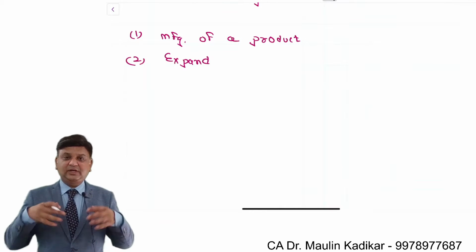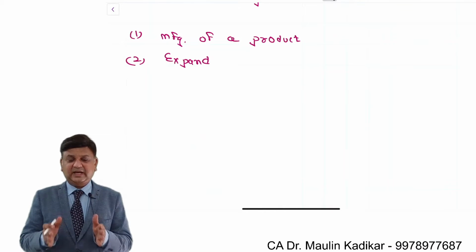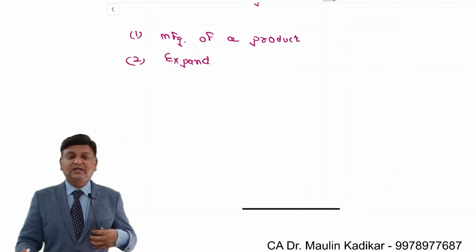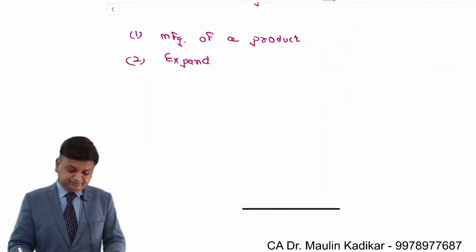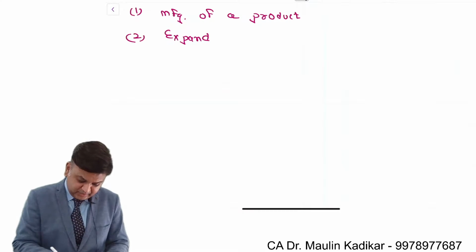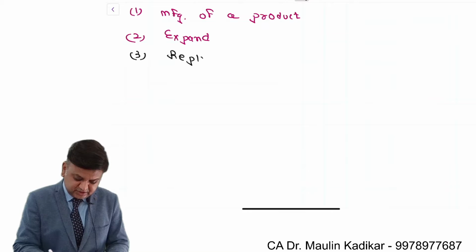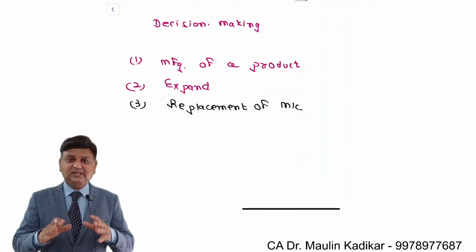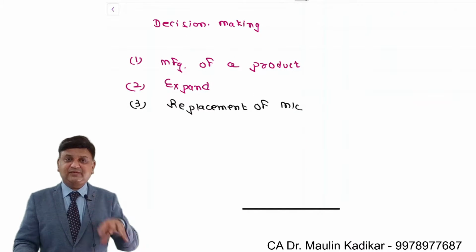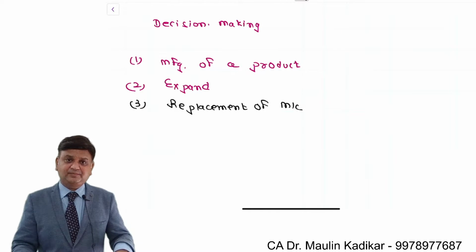Let us say that I am already doing business in Ahmedabad and I want to expand my business, let us say in Vadodara. Then should I expand my business or not? We are going to take a decision about the replacement of machinery. In my factory, presently I am doing business with a specific type of machinery.